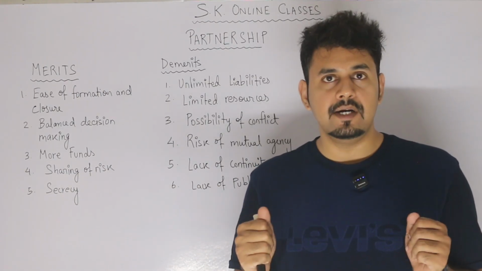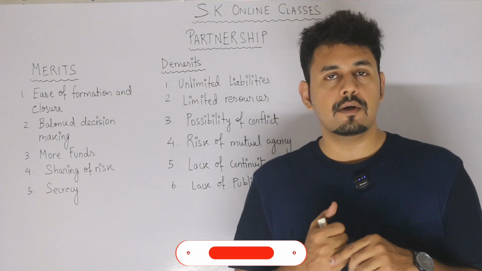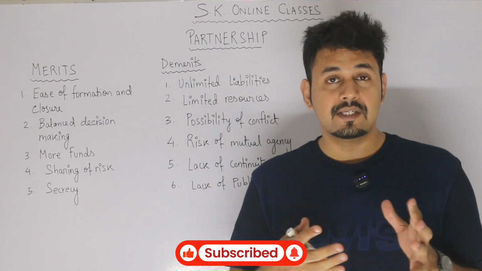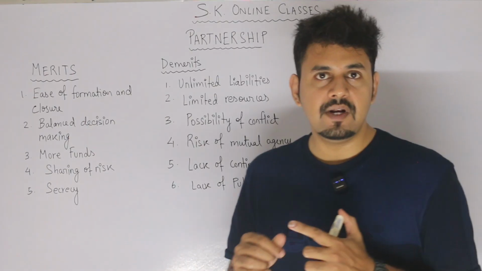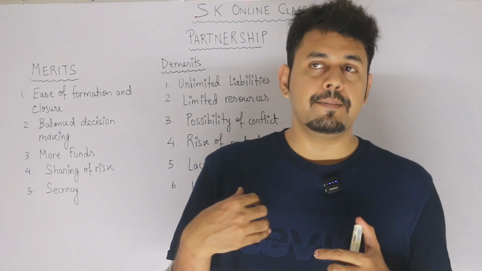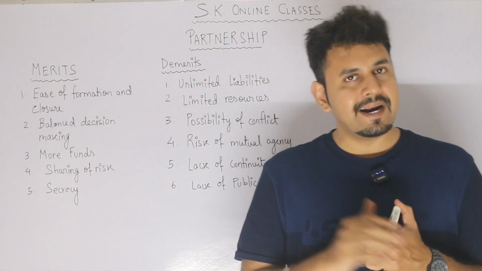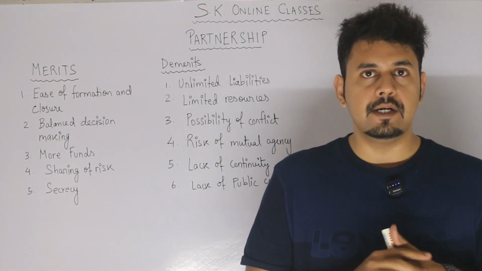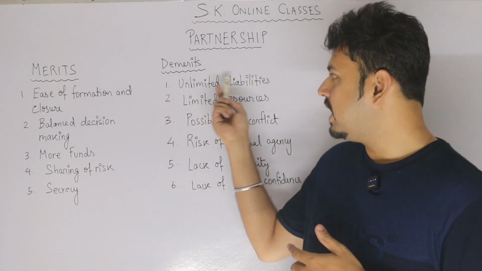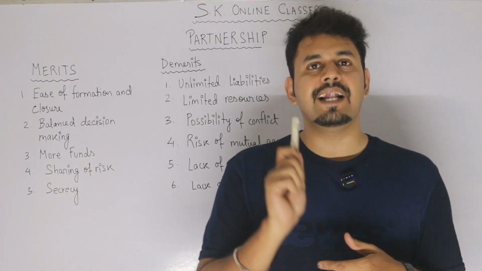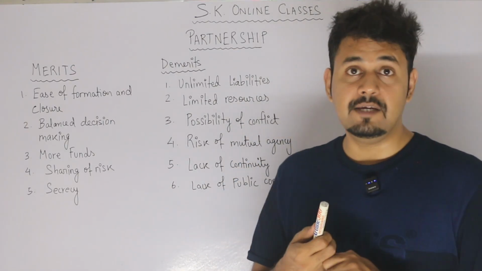The business has more liabilities. Say 20 lakh rupees is the liability, and you have fetched 13 lakh rupees or 14 lakh rupees. So the 6 lakh deficit has to be borne by the partners. Borne by the partner means they have to sell their personal property to pay off the debt. So it's a bad thing. So this is unlimited liability. In case of proprietorship, it was a single person's liability. Here, the liability will be shared, but each and every partner is liable to pay off the debts of the firm. All right. So this is a demerit.